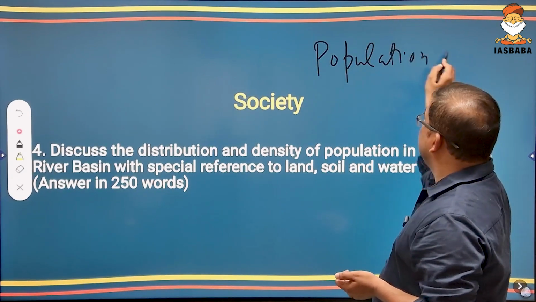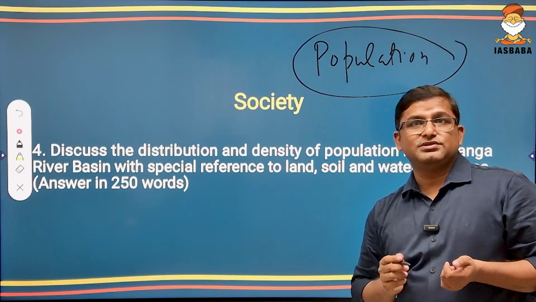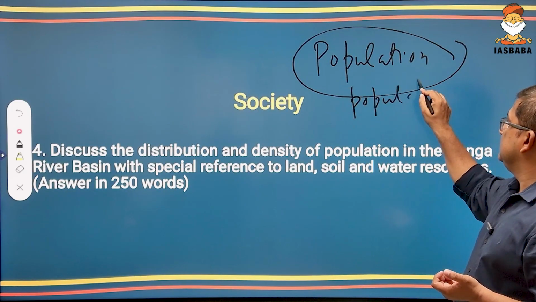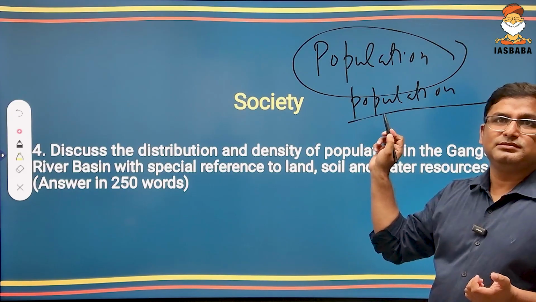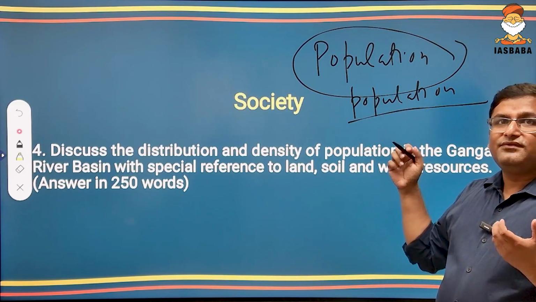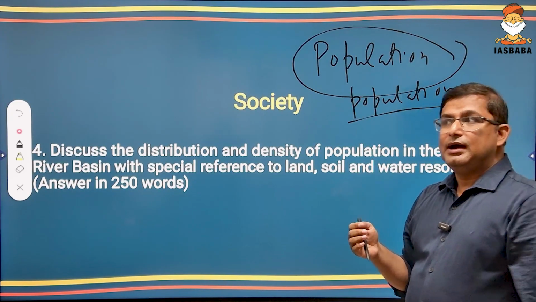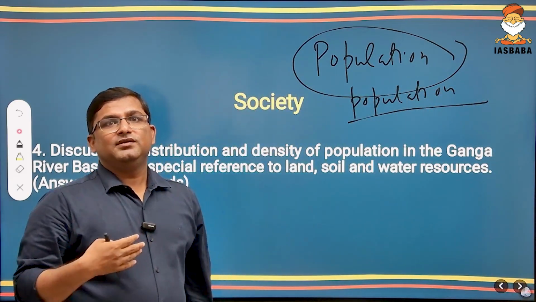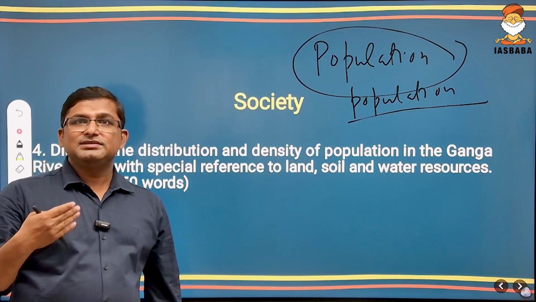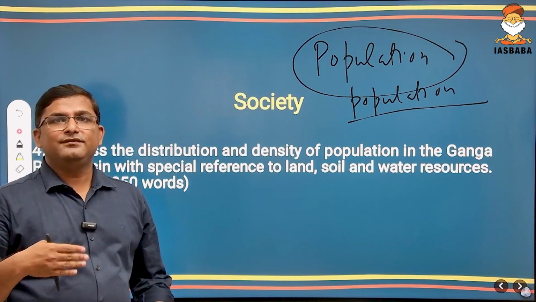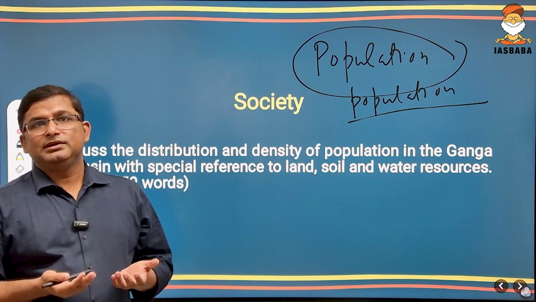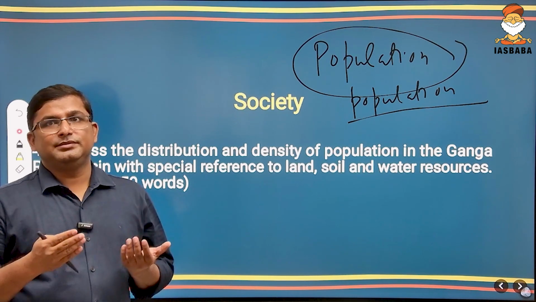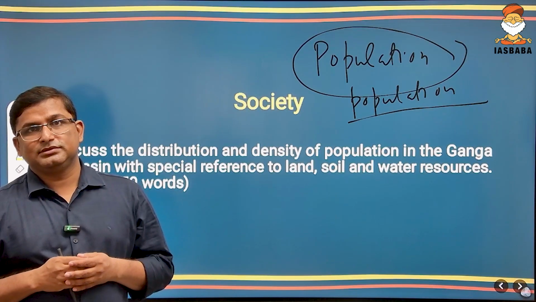In that population and issues associated with the population, I have also discussed the population density, and I have dictated in the class what are the factors that led to the uneven distribution of population density in India. Why is it that a few parts of India have very high population density like the Gangetic Plain, and a few parts of India have very low population density like Arunachal Pradesh.